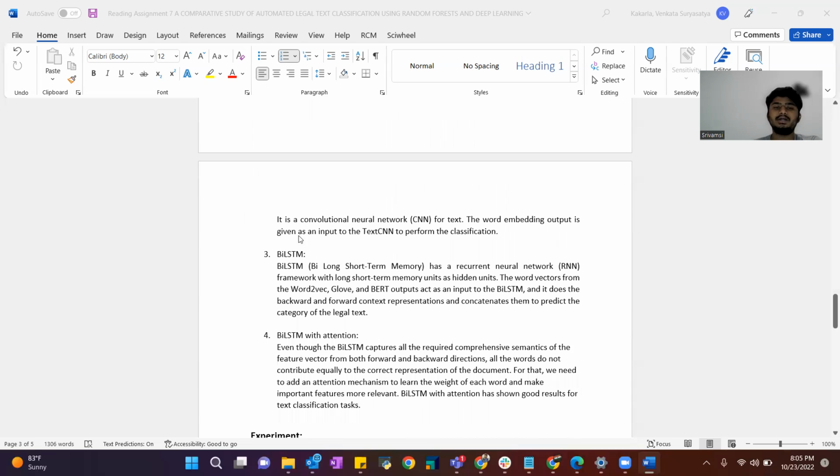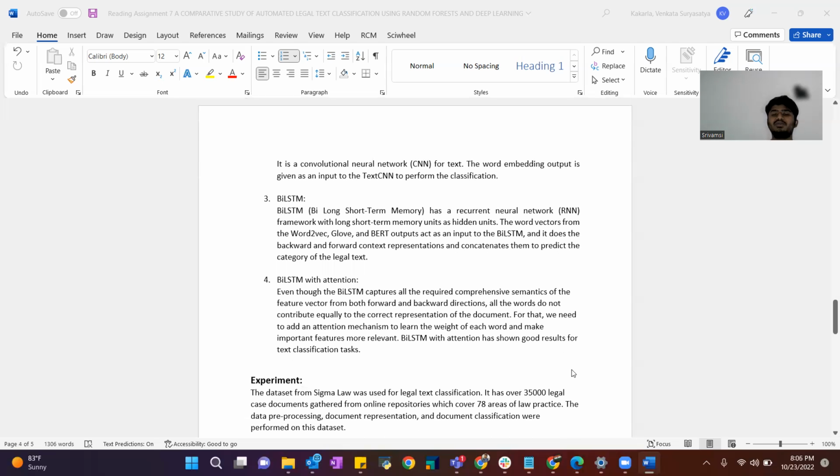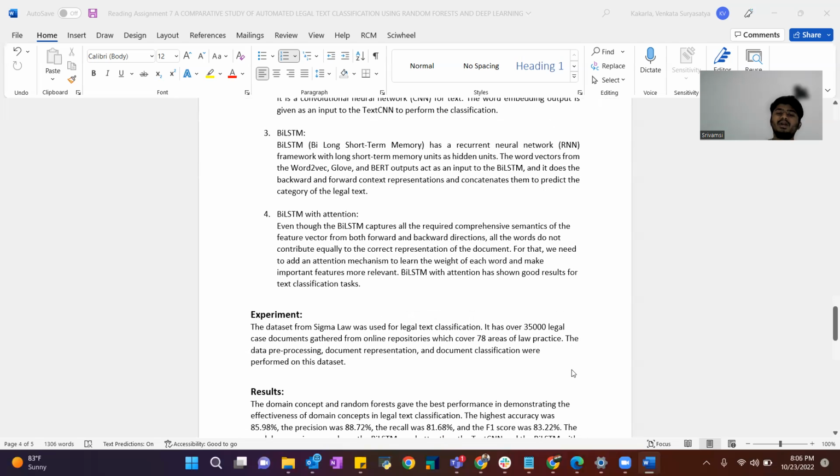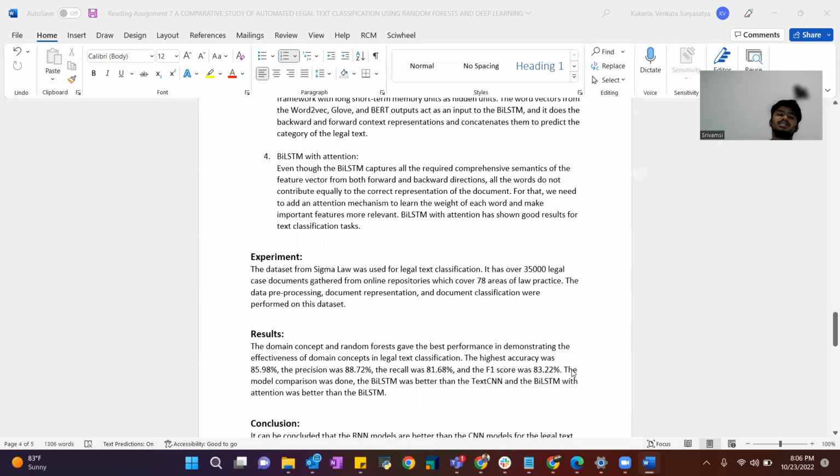Text CNN is a convolutional neural network, CNN, for text. The word embedding output is given as an input to the Text CNN to perform the classification. BiLSTM and BiLSTM with attention are similar. Even though the BiLSTM captures the comprehensive semantics of the feature vector in both forward and backward directions, all the words do not contribute equally to the correct representation of the document. For that, we need to add an attention mechanism to learn the weights of each word and make important features more relevant. BiLSTM with attention has shown good results for the text classification task in the experiment.